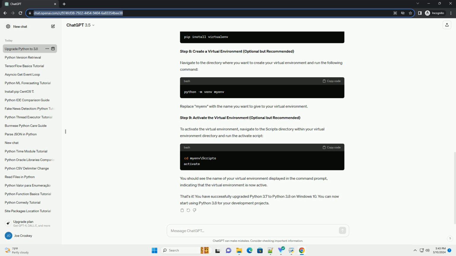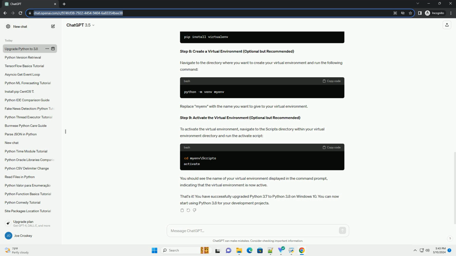ChatGPT. Sure, here's a step-by-step tutorial on how to upgrade Python from version 3.7 to 3.8 on a Windows 10 machine. Check current Python version. First, let's confirm the current Python version installed on your system. Open command prompt and type. This will display the current Python version. If it shows Python 3.7.x, then proceed to the next steps.